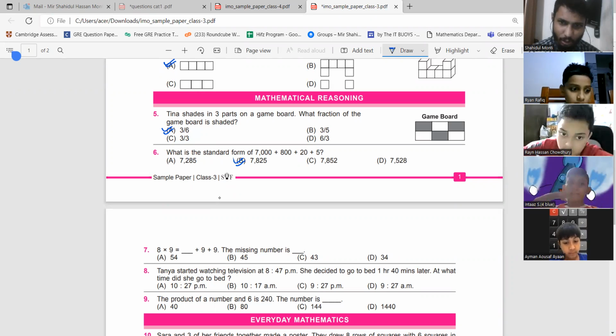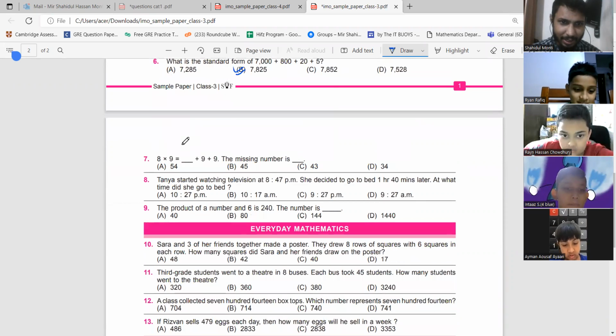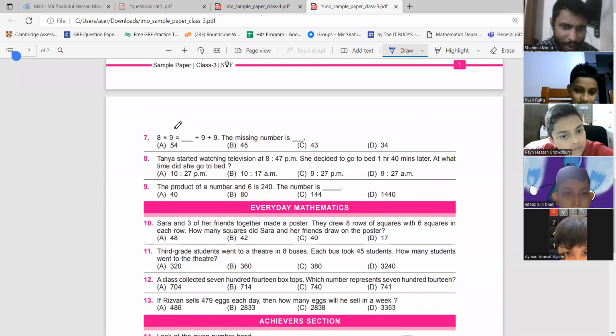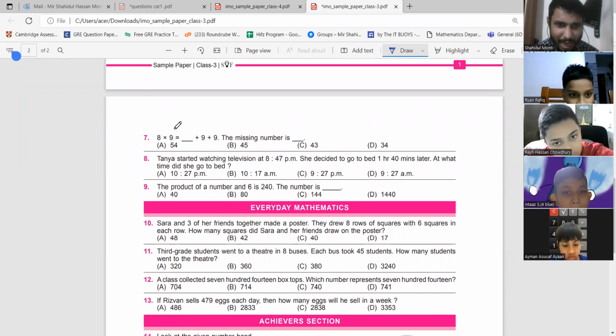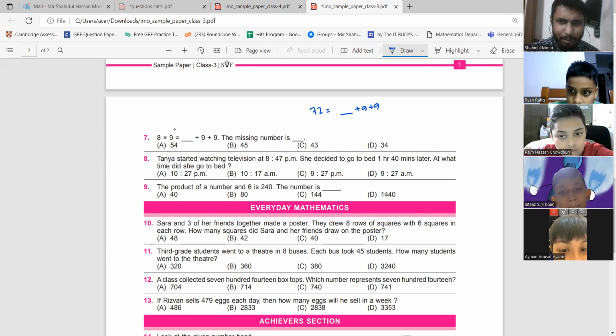7,825. Okay, so this one was also easy. Let's check this one. 8 into 9 is equal to dash plus 9. We know that 8 into 9 is equal to 72. So dash plus 9 plus 9. 9 plus 9 is 18. 72 minus 18. What is the answer?